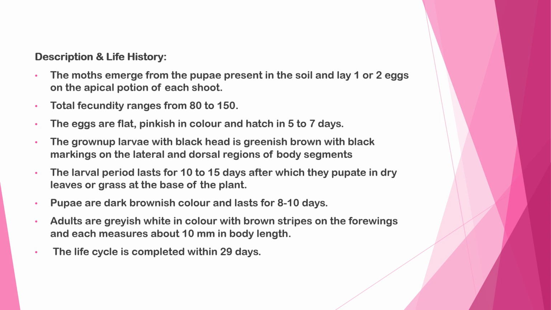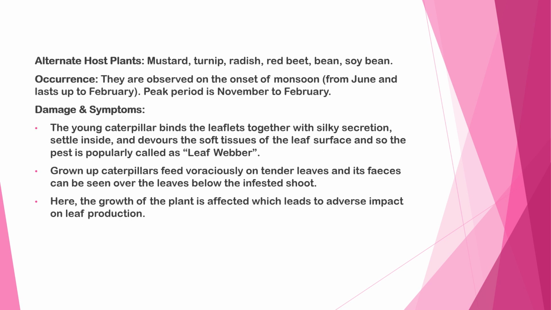Pupae are dark brownish in color and last for 8 to 10 days. Adults are grayish white in color with brown stripes on the forewings, and each measures about 10 mm in body length. The life cycle is completed within 29 days. Alternate host plants: mustard, turnip, radish, red beet, bean, soybean. Occurrence: they are observed from the onset of monsoon in June and last up to February. Peak period is November to February.